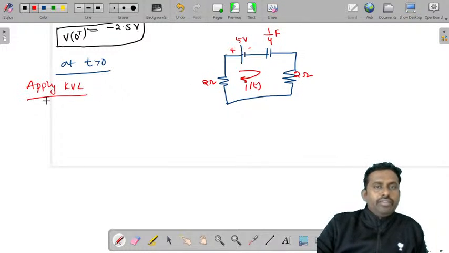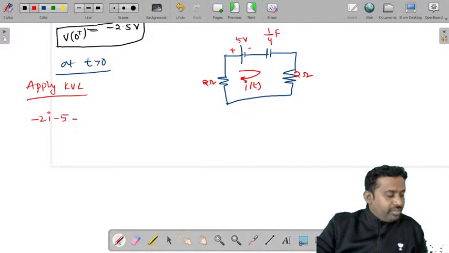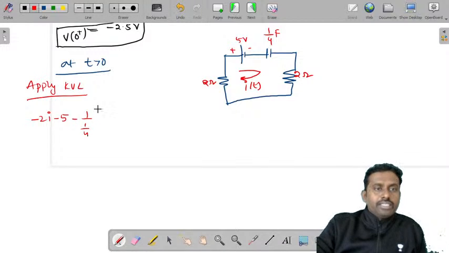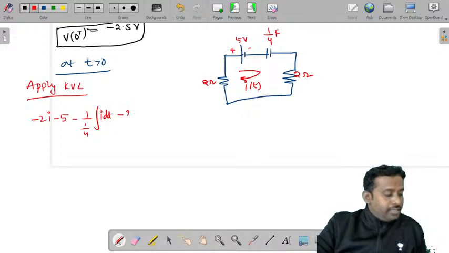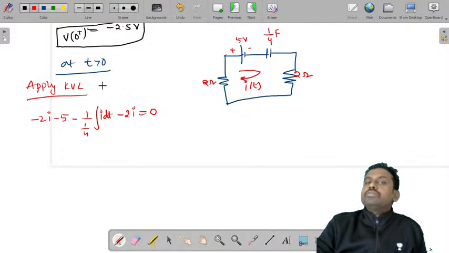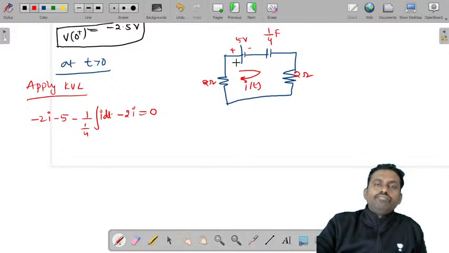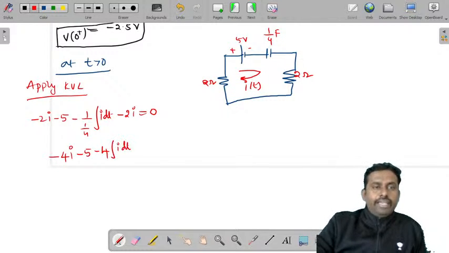Apply KVL. When you apply KVL, what you'll get? You'll get minus 2i minus 5 minus 1 by c integral, where 1 by c is 1 by 4, integral I dt, minus 2 into I is equal to 0. This is the current direction, right? So you'll get minus 4i minus 5 minus 4 integral I dt is equal to 0.